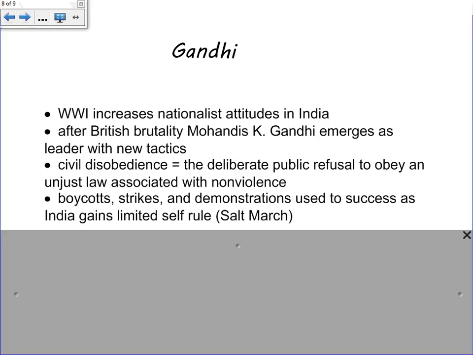Here, thousands of Indians marched to the sea to make their own salt in protest of the British overcharging and overtaxing them to buy salt. So this was an example of a nonviolent movement in which they refused to buy the salt, went to the sea, made salt on their own, and demonstrated that they were willing to do what it took to get what they needed. And it's because of those actions that eventually India will gain limited self-rule and eventually independence.